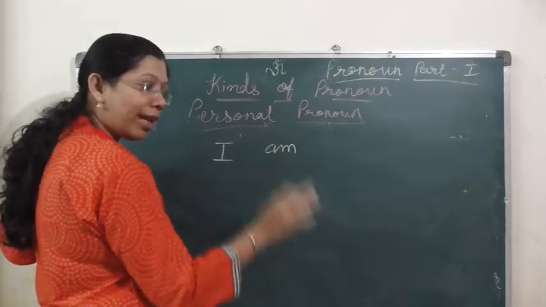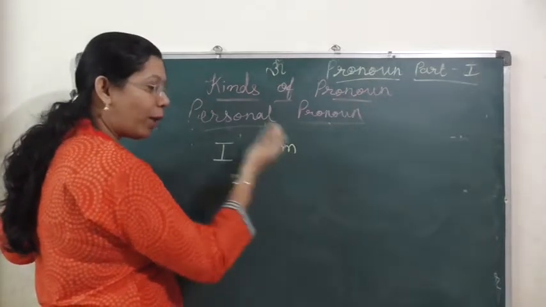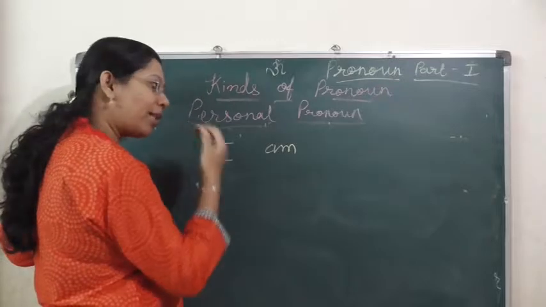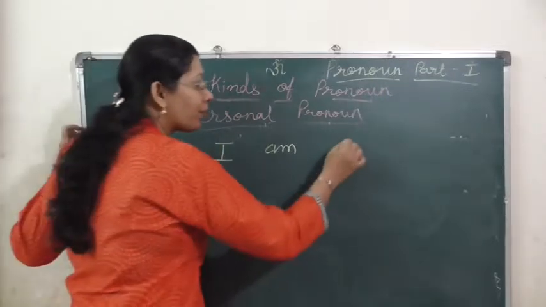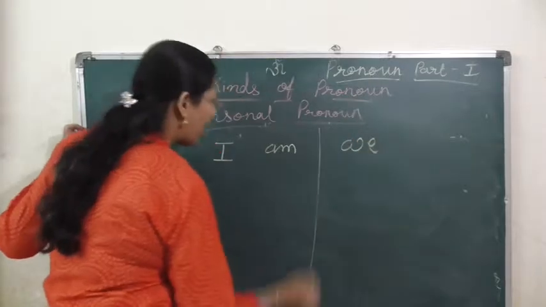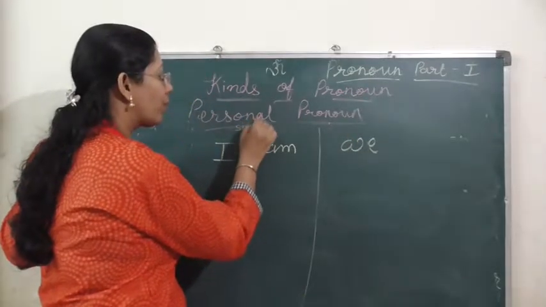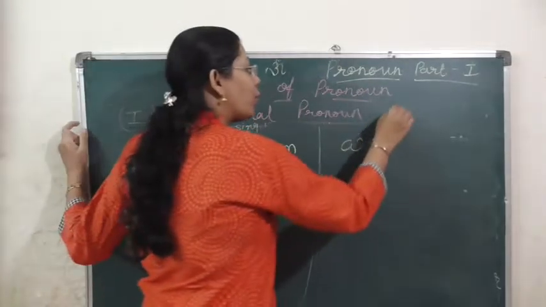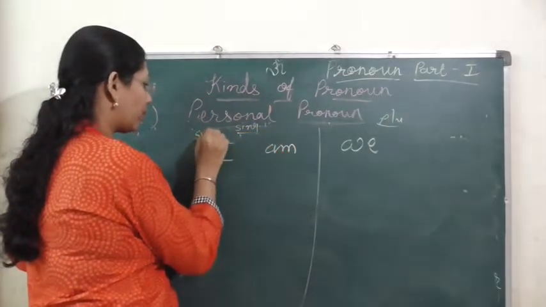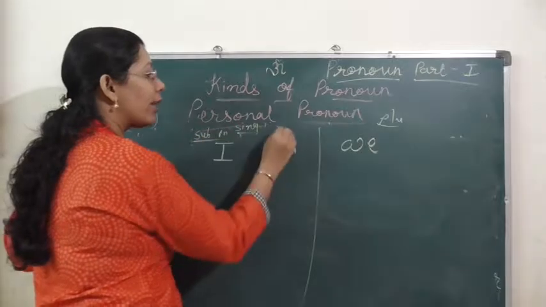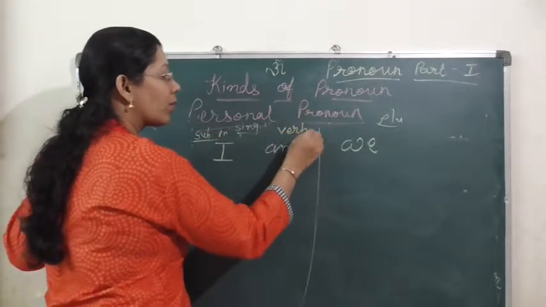If in a sentence am is given and before am one blank is given, it means I must be there. I am. Then here I am writing singular and plural. These are the subject pronouns and these are the verbs.